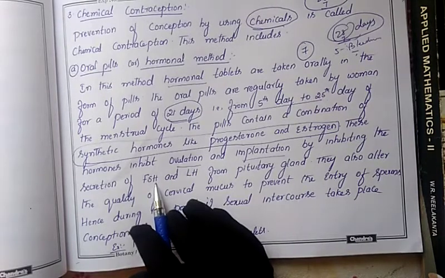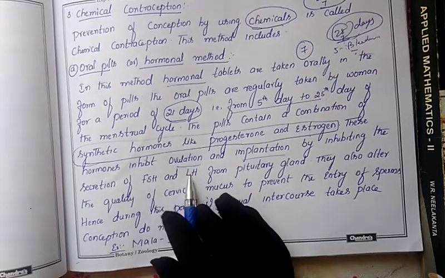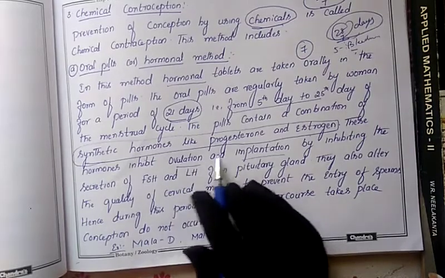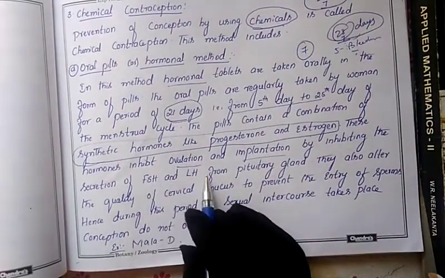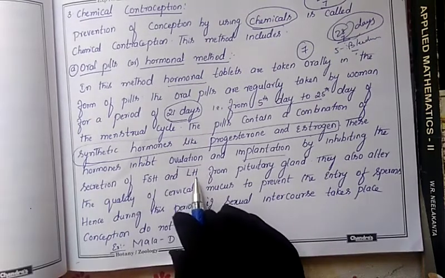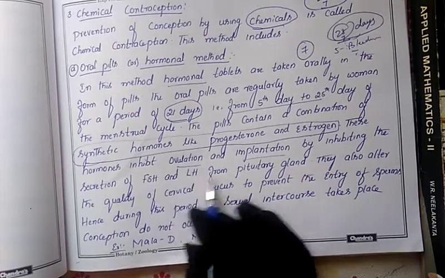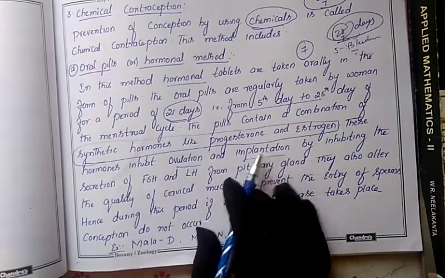Which are the gonadotropin hormones? FSH and LH. So progesterone and estrogen will avoid the secretion of FSH and LH. If FSH and LH are not released, ovulation will not take place, and implantation will not take place either.